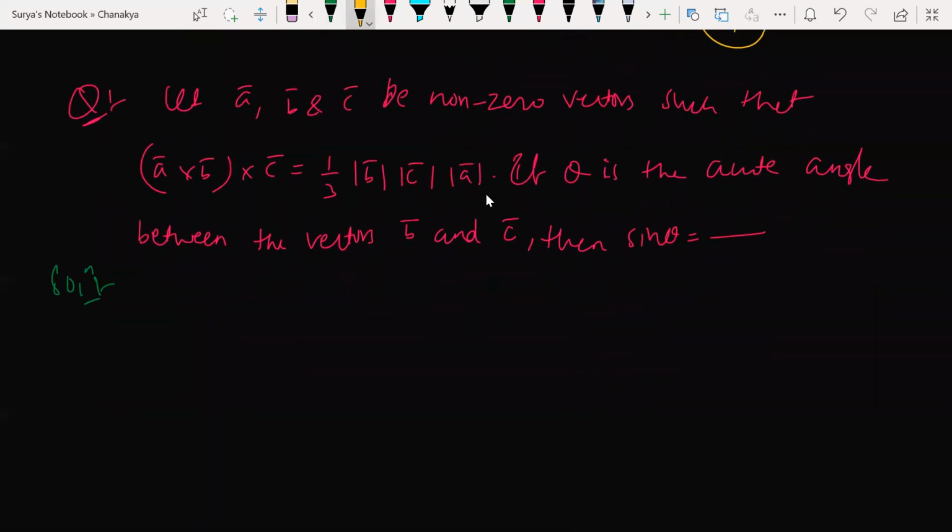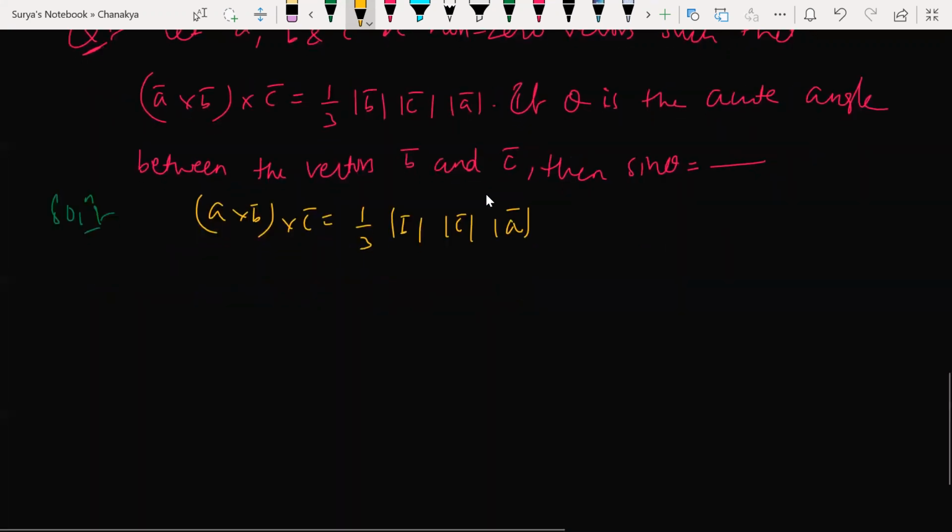2004 JEE. A cross B. Come on, how can I solve this?